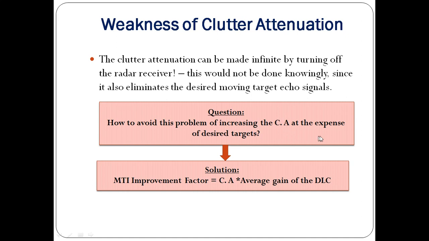So how to avoid this problem of increasing the clutter attenuation at the expense of the desired targets? Desired targets are moving targets. So there is only one solution. IEEE has defined a very popular term, which is the MTI improvement factor. It not only considers the clutter attenuation, along with it also considers the average gain of the DLC. This is the product of CA into the gain of the DLC. So this is the MTI improvement factor.